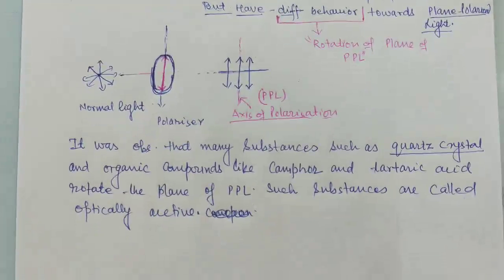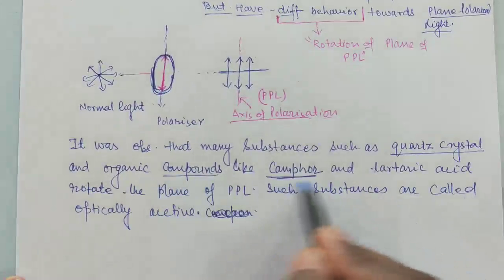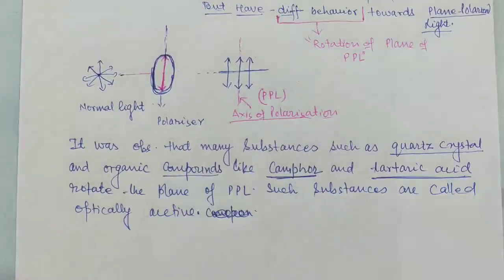So, like quartz crystal, and compounds like camphor and tartaric acid, they have the ability to rotate the plane of plane polarized light, and such compounds are said to be optically active.